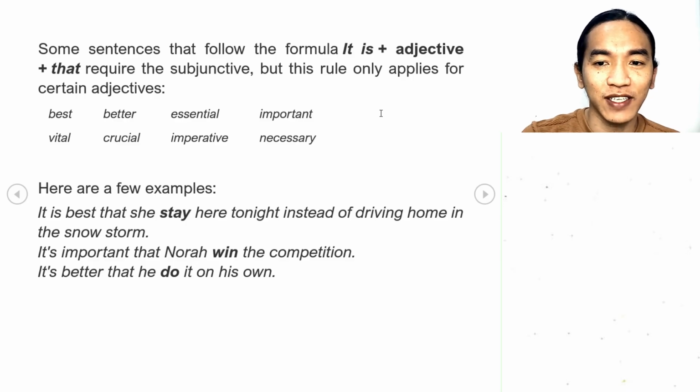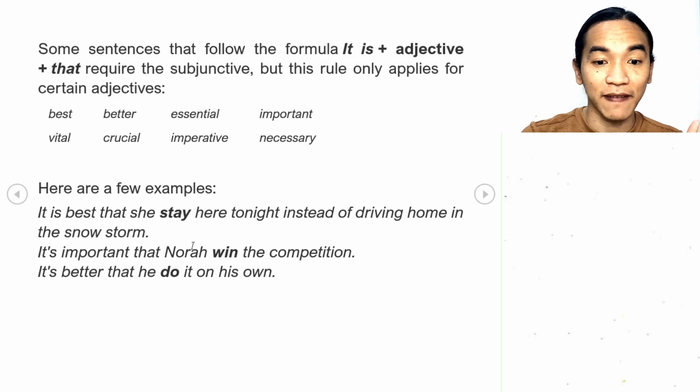We have the form it is plus an adjective that follows the subjunctive mood. We have best, better, essential, important, vital, crucial, imperative, and necessary. Look at this example. It is best that she stay here tonight instead of driving home in the snowstorm.